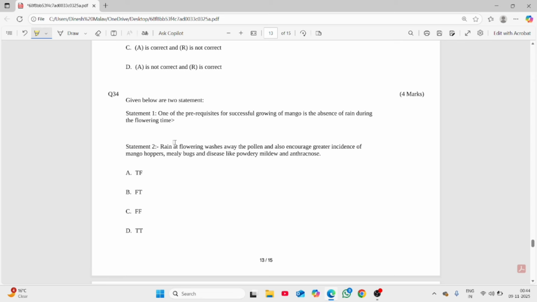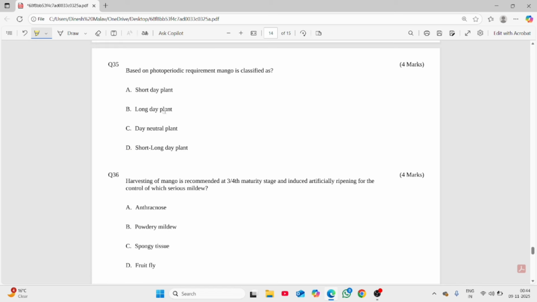So question number 34. One of the prerequisites for successfully growing mango is the absence of rain during flowering time. It is good, because if we have rain during flowering time, it totally washes away the pollen as well as flowers, and we lose the fruit. Statement 2, rain at flowering: the same explanation is given by the examiners. Yes, disease incidence also increases during the rainy season. We know mildew as well as anthracnose. So both the options are correct.